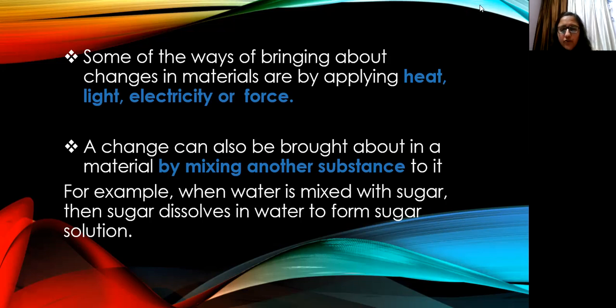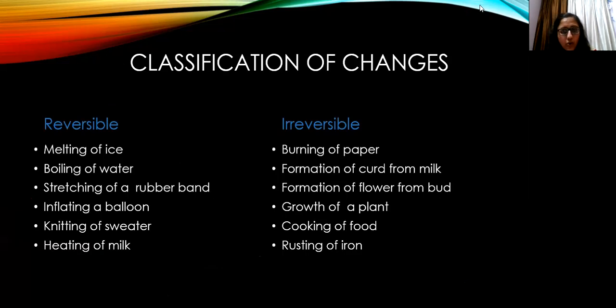So we have applied force. That is why the shape or size of the object has been changed, या फिर वो टूट गया है. Okay, so the cause here is force. Then by mixing another substance to it, this is again a cause. So these were the causes. Okay, now fine. Now these changes are classified into reversible or irreversible changes.